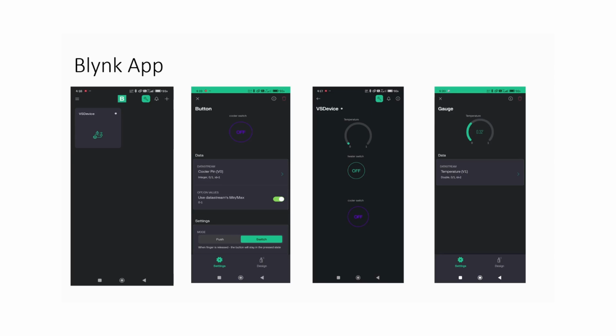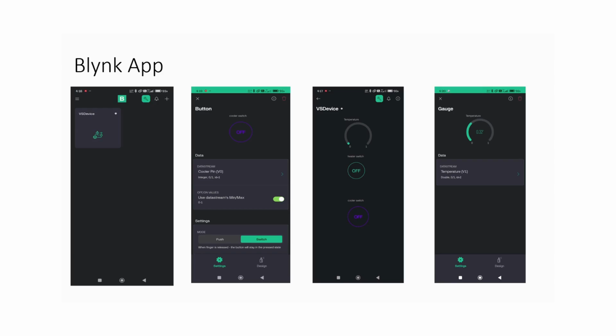Another feature is notifications. We have configured the Blink app to send notifications for important events. For example, if the water level drops low or if the temperature exceeds a certain threshold, the app sends an instant alert to the user. This proactive approach helps in maintaining the system efficiency and prevents potential issues.